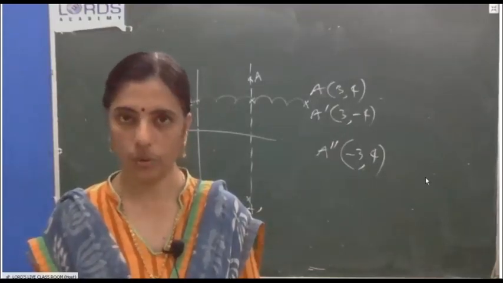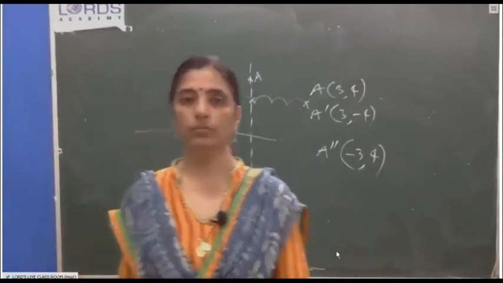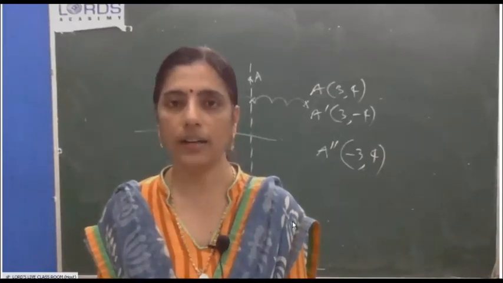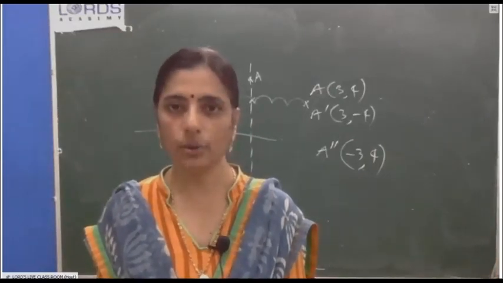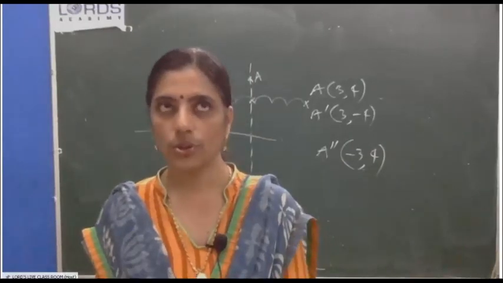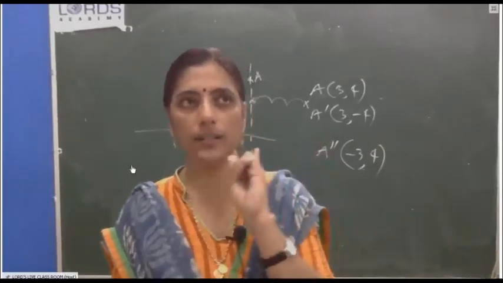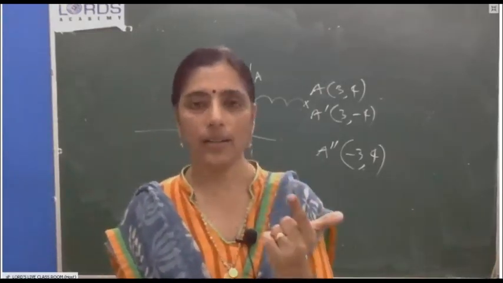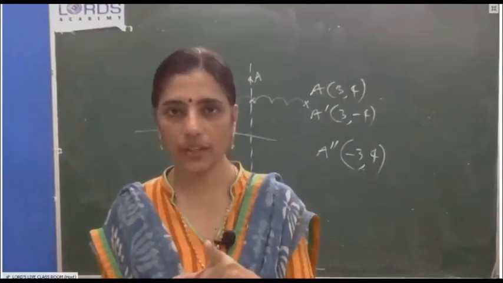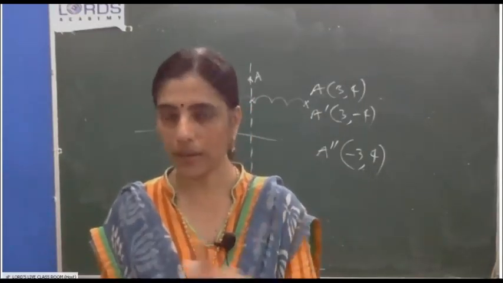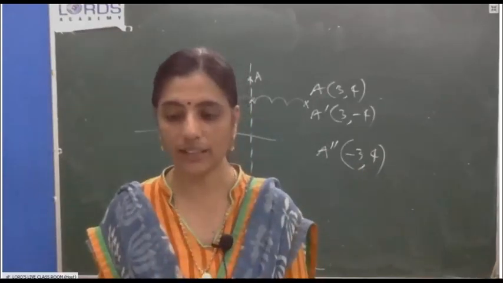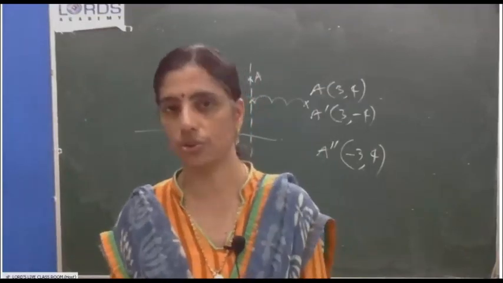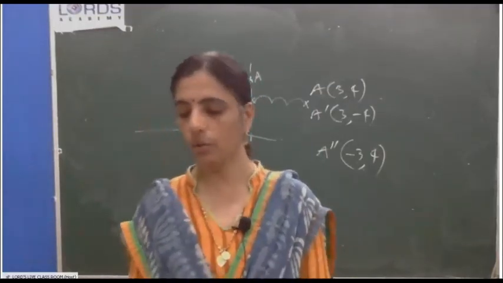Anybody wants? No. Question number 2, without discussion I am giving as homework because we have done a similar one in the class. Do you remember L1, L2 and what equation they asked? The invariant points happen through the x-axis. A point lies on the x-axis, so the reflection line will be the x-axis, and its equation is y equals 0. We did one question like that in the class, L1, L2, the same type of question. Okay, so question number 2 as homework.